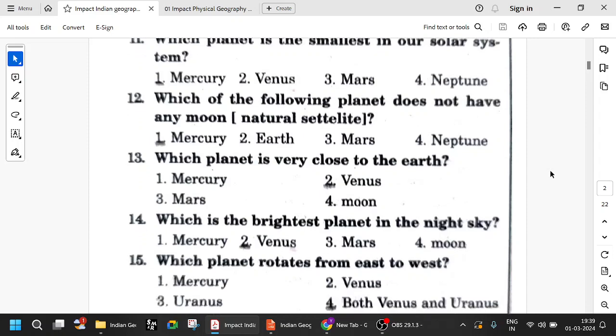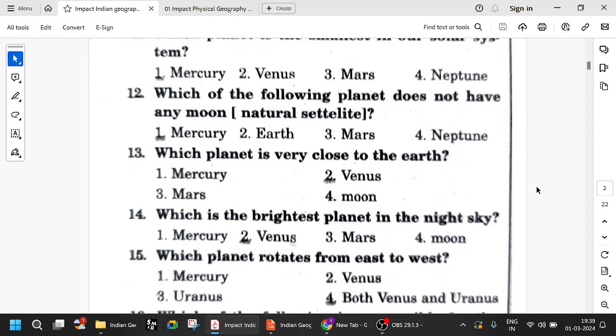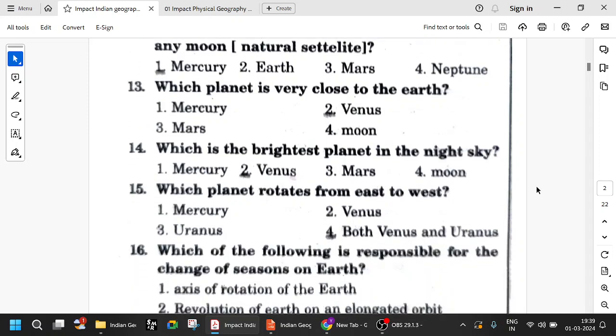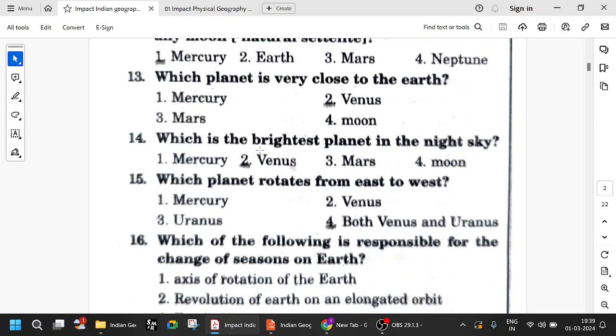Which planet is very close to Earth? Many people might get confused with Mars. They may think Mars is closer because we are trying to go to Mars, right? But actually, Venus is close. But we are not trying to settle on Venus because it has extreme temperatures. One side is the hottest in the whole solar system, and on the other side it will be very cool because one side is facing the sun, the other side is not. Which is the brightest planet? Again, don't get confused with Mercury because it is near. Venus is the brightest planet.